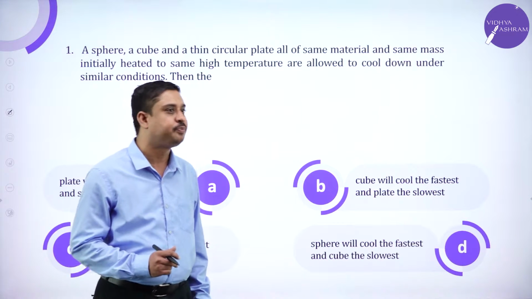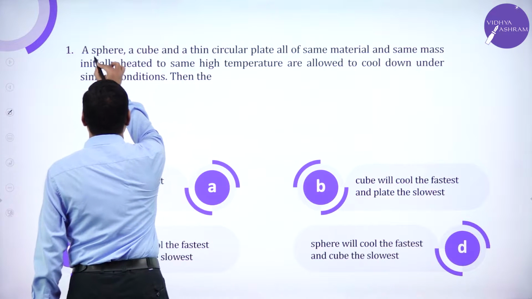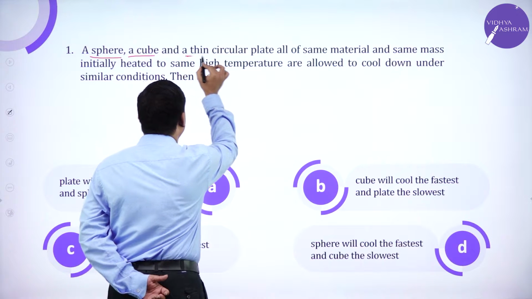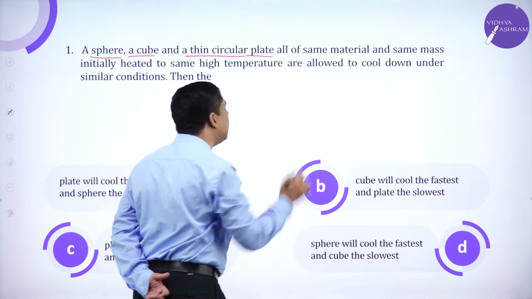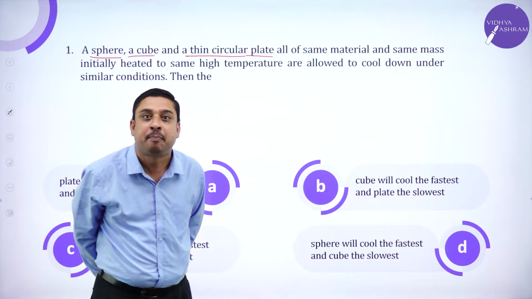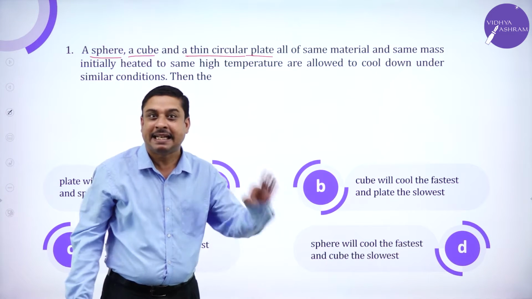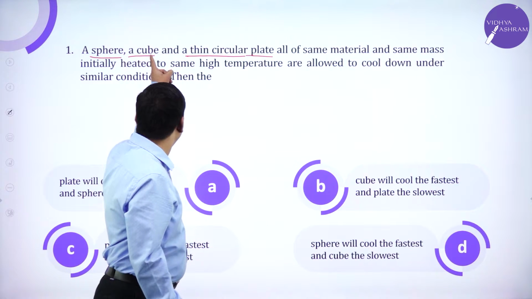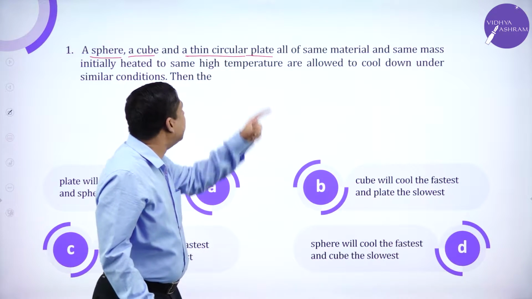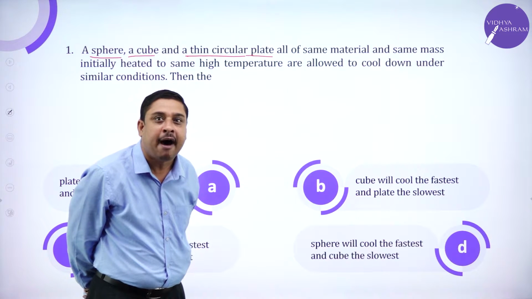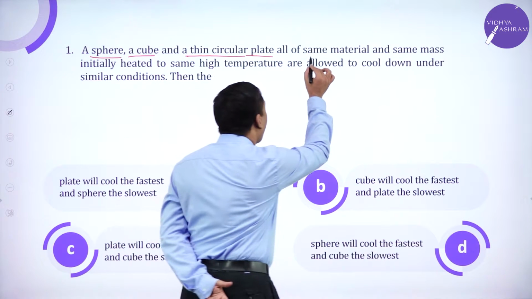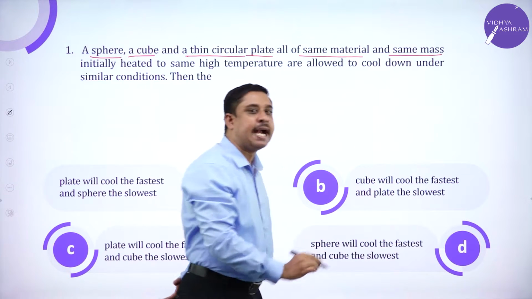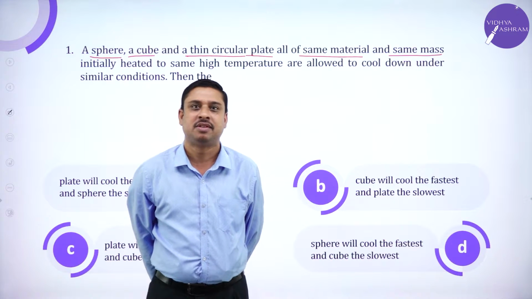The first question. The problem says a sphere, a cube, and a thin circular plate, all made of the same material and same mass.